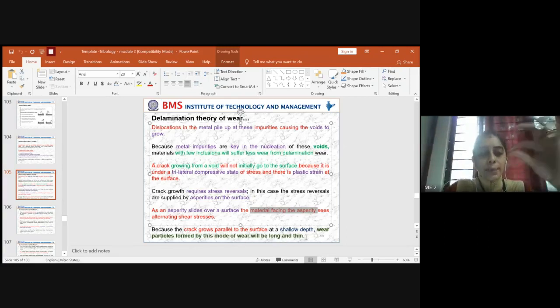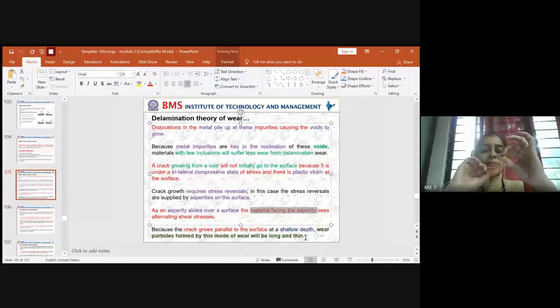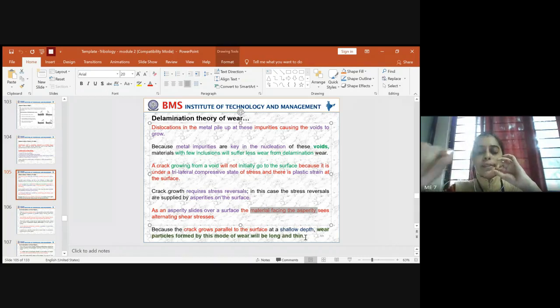Due to crack propagation, the wear particles will be formed in the direction across the surface of contact, and they will be of very long length and very thin in dimension. This is how the growth of the crack helps in creating wear particles of longer length with a smaller dimension. You can even consider it like a one-dimensional element, because it will be formed in a very thin film kind of thing.